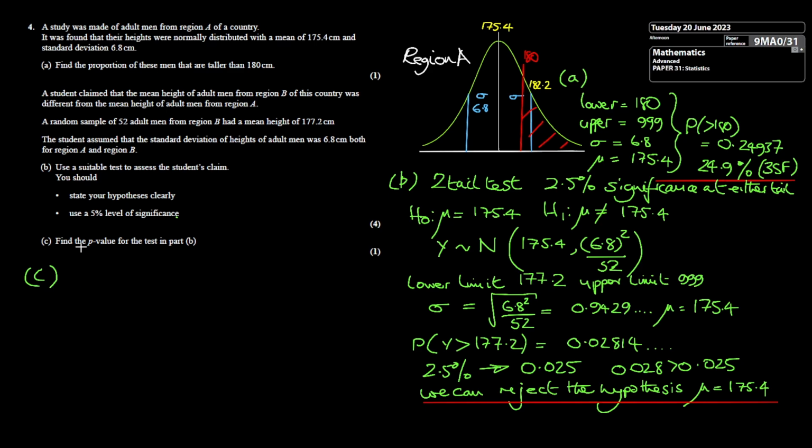So in part C, we've been asked to find the real probability value for the test in part B. Well, the probability we got at either of the tails is 0.02814. So we've got to multiply this answer by 2, and that will be the probability of being in those tails. And this comes to 0.0562. And that's the answer for part C.